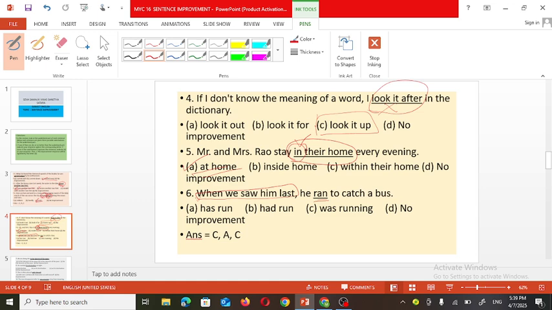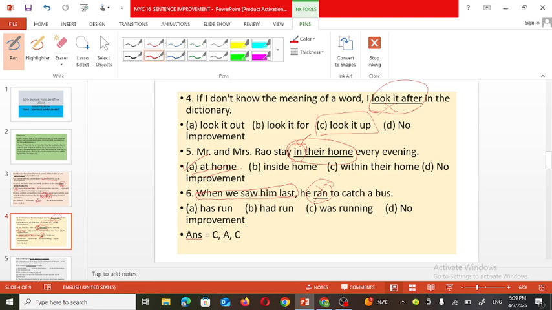Already, a subordinate sentence means this first part of the sentence is in the simple past tense. So when we saw him last, at that time what he was doing, that is the expected answer, isn't it? But here it was written in the simple past: he ran to catch the bus, so it won't be there.